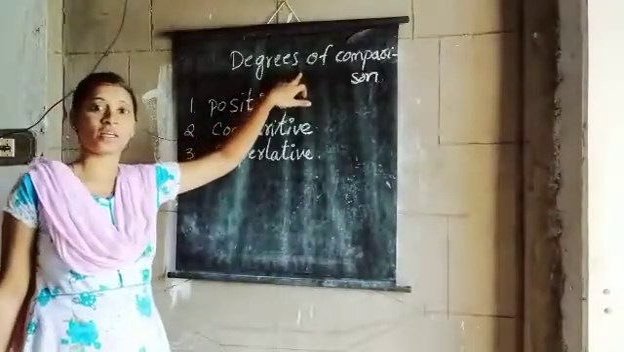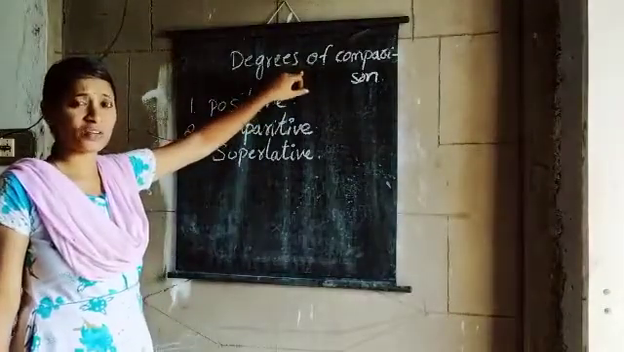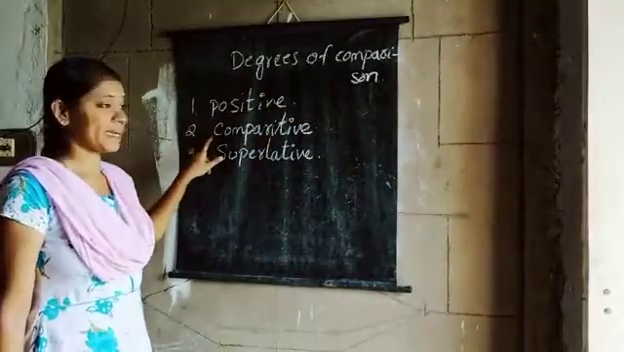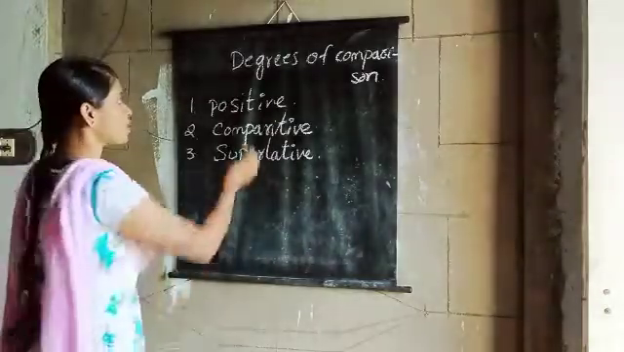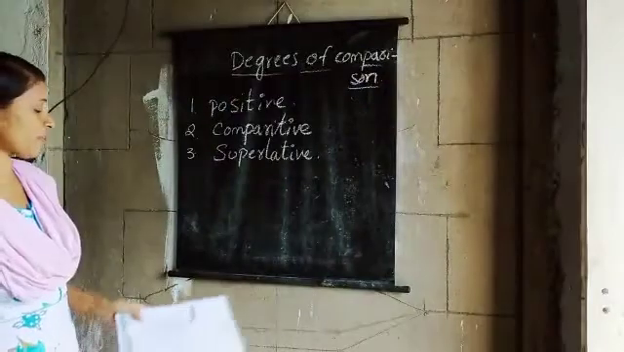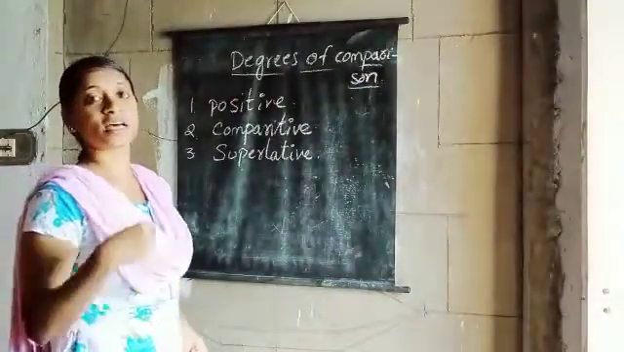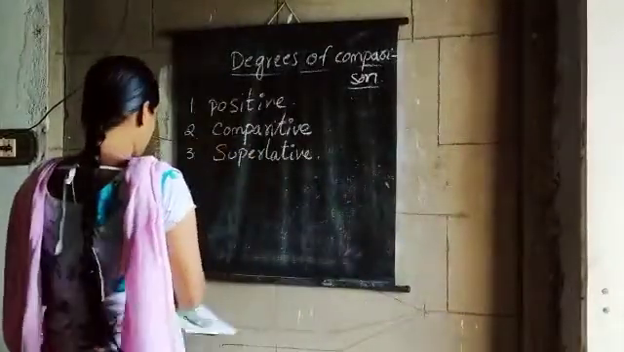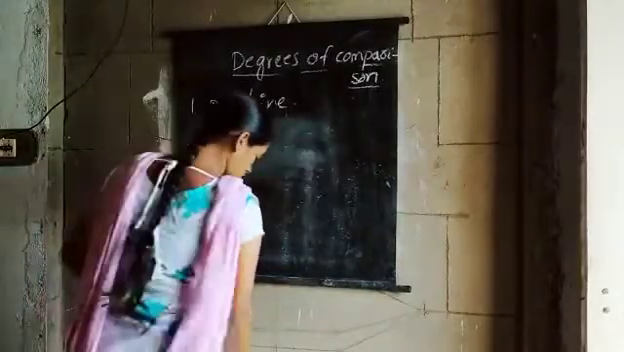Children, listen carefully. What are the degrees of comparison? There are three. One is positive, second one is comparative and third one is superlative. We shall see what these are. What is the positive degree? What is the comparative degree? What is the superlative degree? Let us see the first one.